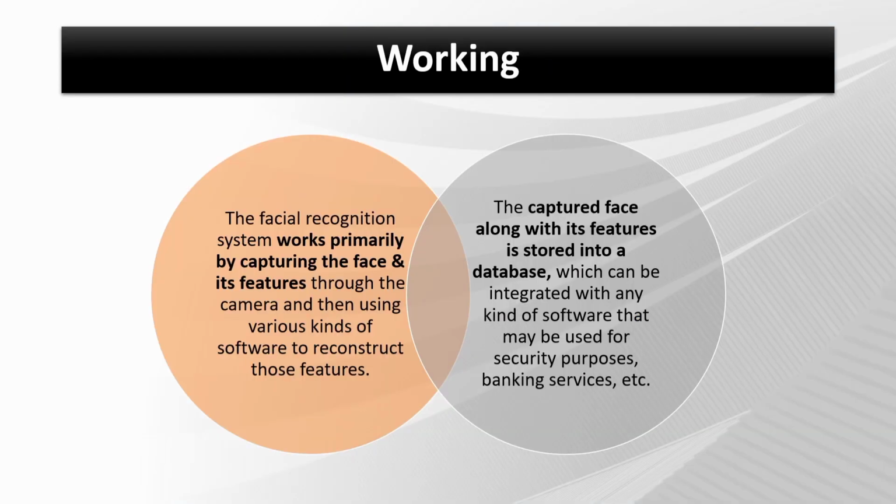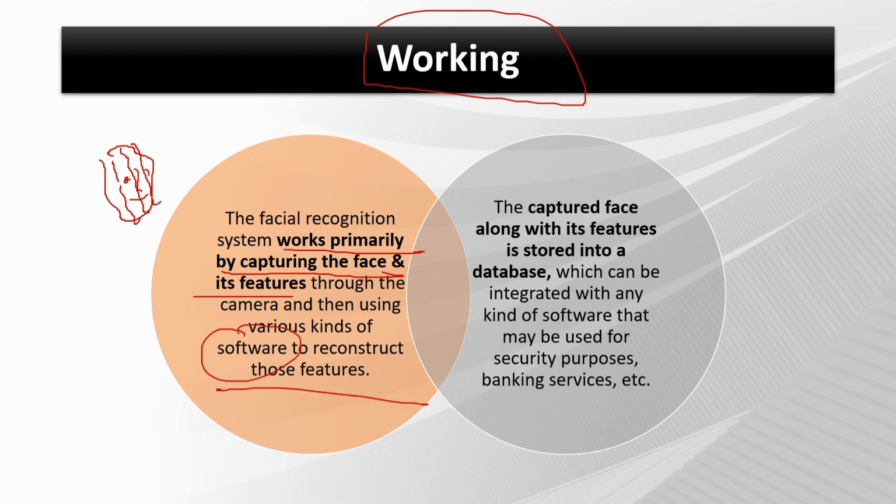So how does it work? What is the procedural aspect of this technology? The facial recognition technology works primarily by capturing the face and its features. It mainly looks into the facial features, especially the skin tone, color, skin pattern, everything. And it is then sent to software to reconstruct these features. These captured features are compared along with the features stored in the database.